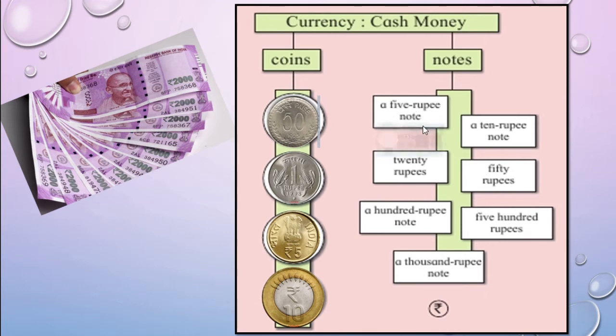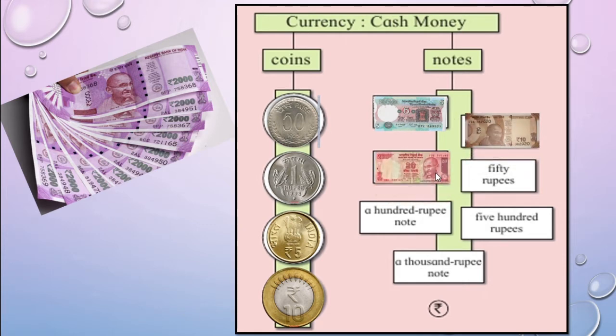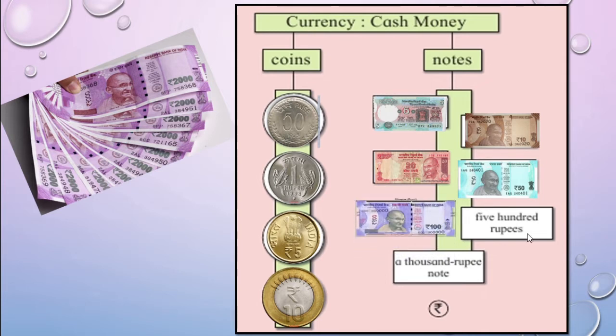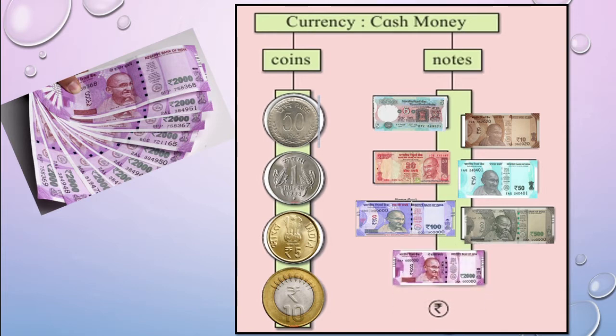A 5 rupee note. This is a minimum denomination note, 5 rupees. 10 rupee note. This is 20 rupee note. 50 rupee note. This is 100 rupee note. This is 500 rupee note. And this is 2000 rupee note. They are of different colors and different size, isn't it? Here also we can see different colors also and different size also.